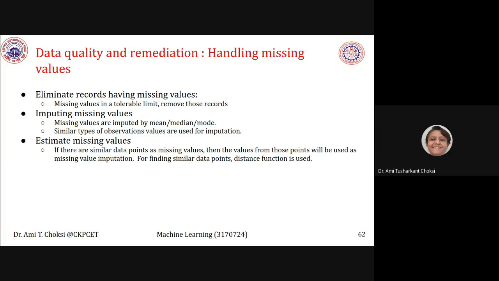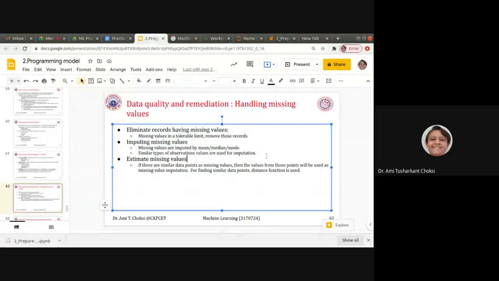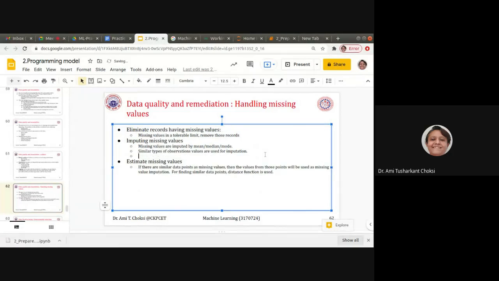Imputing missing values. Missing values are imputed by mean, median or mode. Same way for outliers, similar types of observations and values are used for imputation. Like, say, in our records, if we have data with columns, I am just showing you the values for those columns. Here it is 1, this is 2, this is 3, 4 and 5, right?